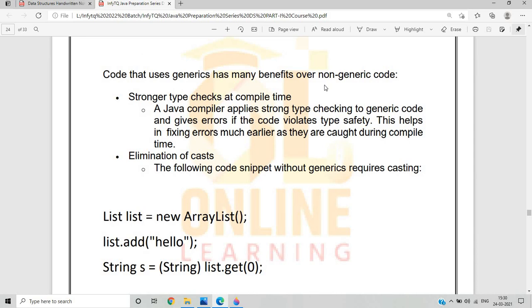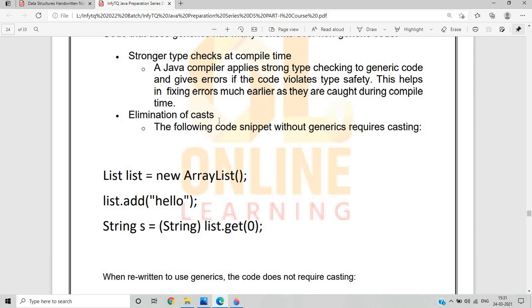Code that uses generics has many benefits over non-generic code. First, a stronger type check at compile time. We check stronger type checks at compile time, and it is helpful for reducing errors. Second, elimination of casts. The following code snippet without generics requires casting. So for the elimination of casting, we use generics.